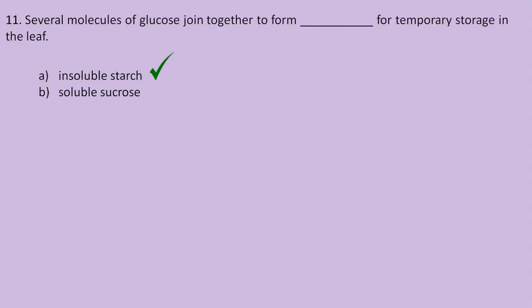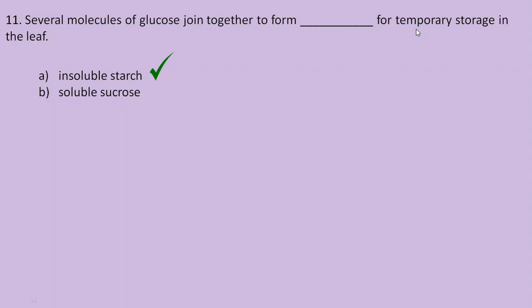That is, the several molecules of glucose join together to form insoluble starch for temporary storage in the leaf. But at night, when the process of photosynthesis does not take place, this insoluble starch is reconverted back into soluble sugar.